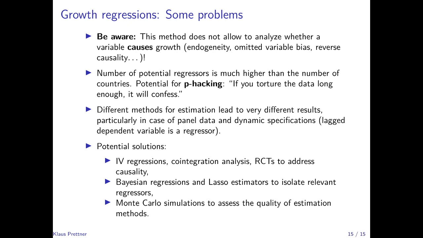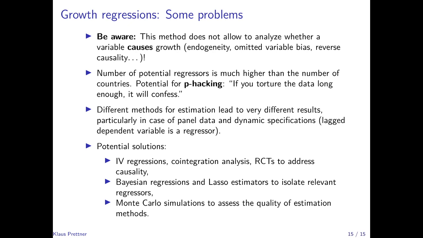And therefore, there would be a correlation, but it would not be that the better institutions cause economic growth. So there are issues with respect to endogeneity of the variables or omitted variables, because we can never control for all the control variables that would be relevant across the different countries, because we have way more potential control variables than we have countries. And of course, reverse causality, as I just said.